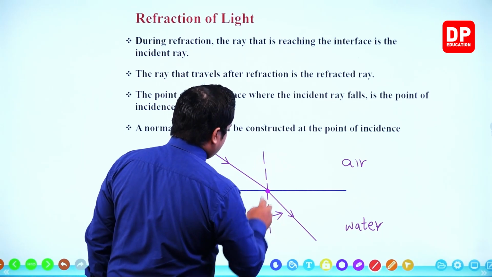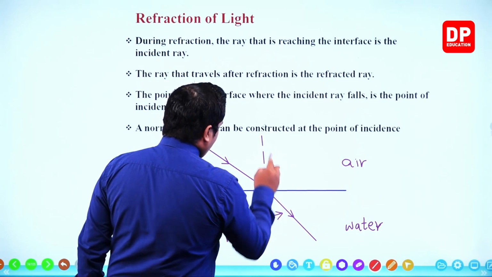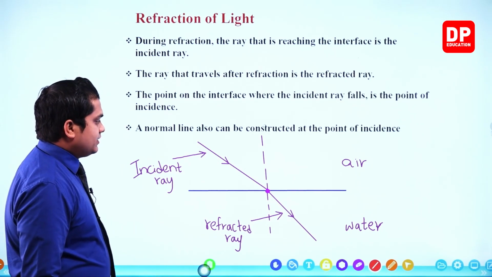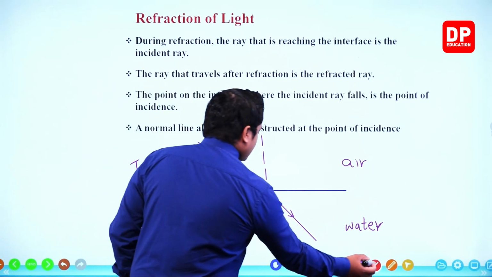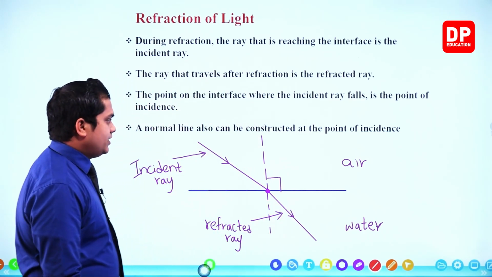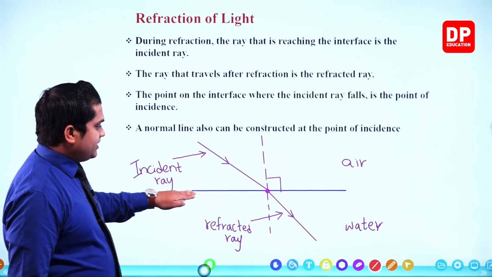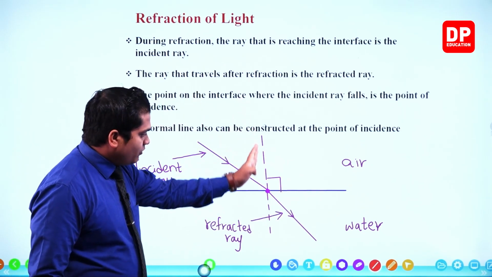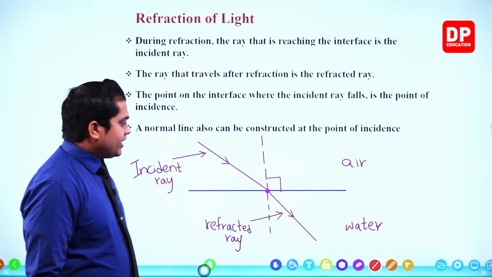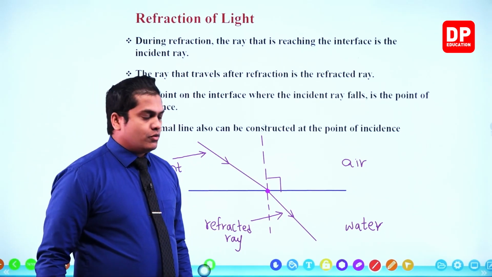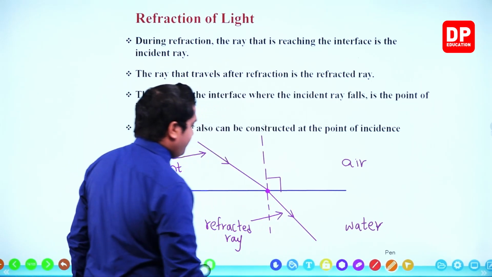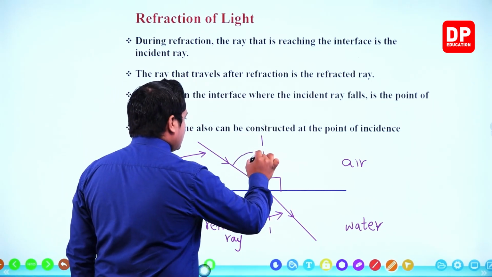So always this is perpendicular to the interface. So this is the interface, and the perpendicular drawn to the interface through the point of incidence is the normal. This is the normal.